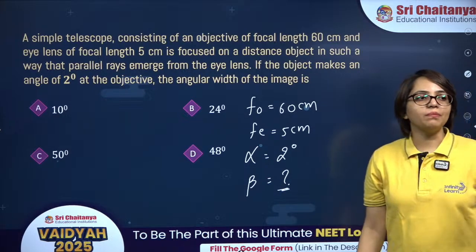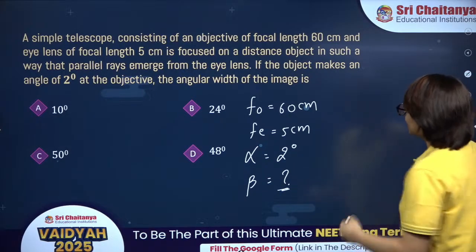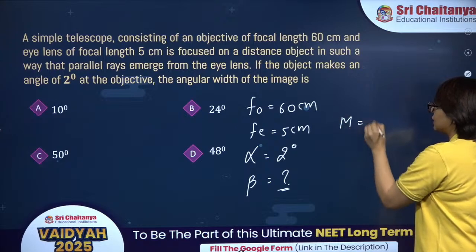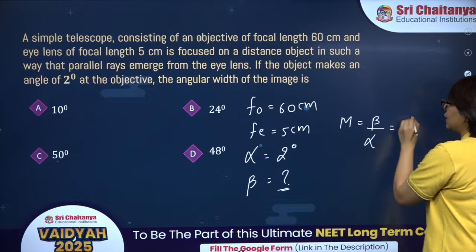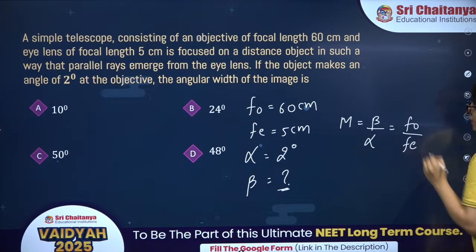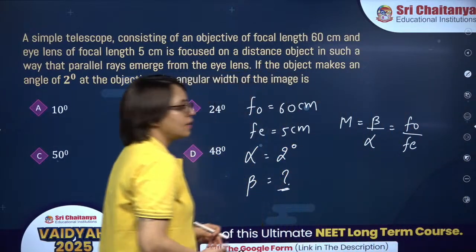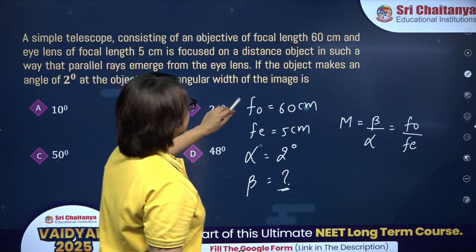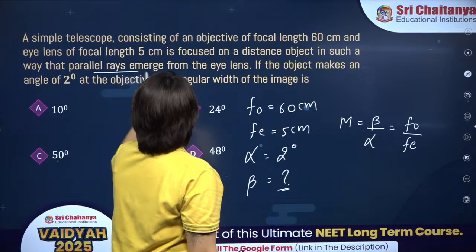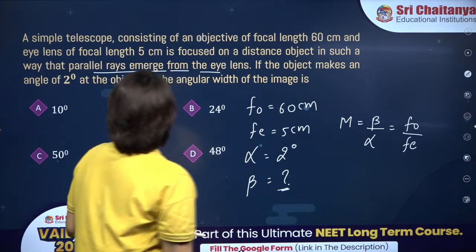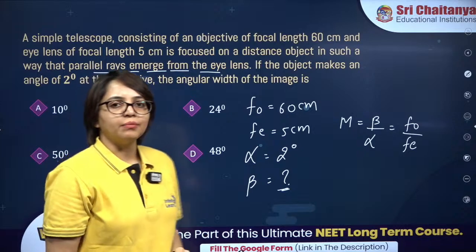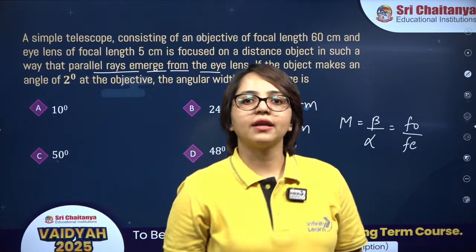So how do we define magnification? It is beta upon alpha is FO upon FE. Okay, beta upon alpha is equal to FO upon FE. Right, here the parallel rays are emerging from the eye lens. मतलब जो image बन रहा है that is at infinity.